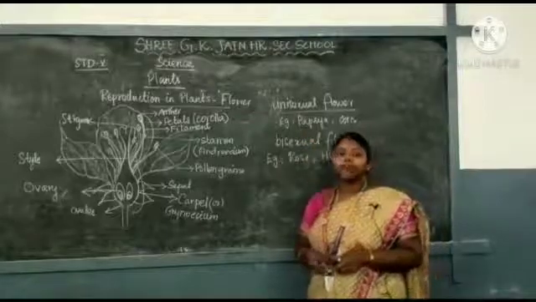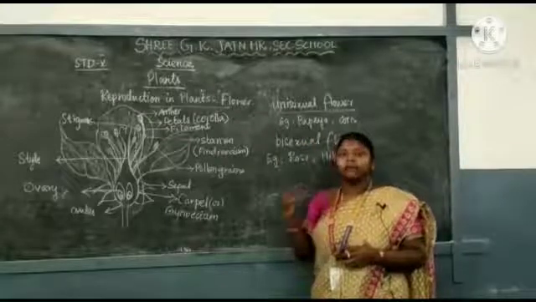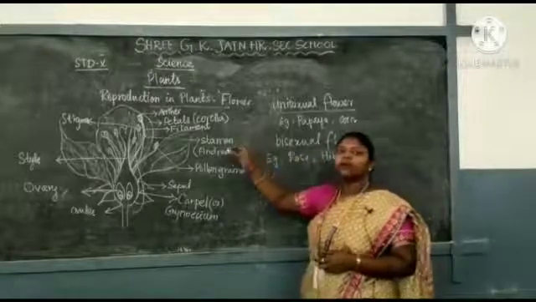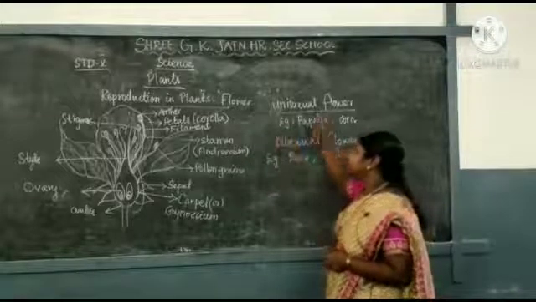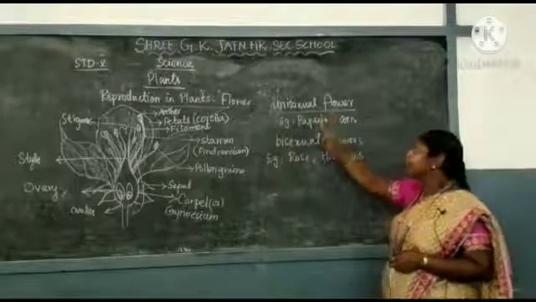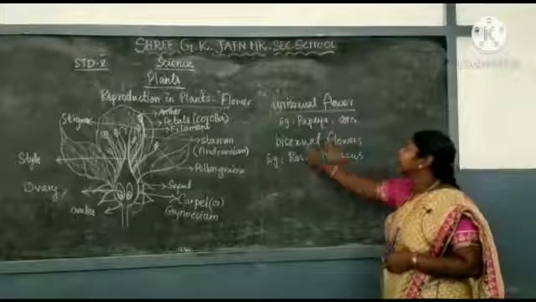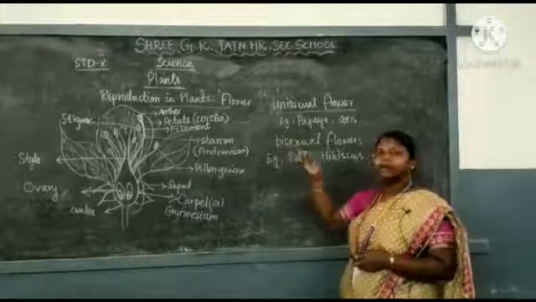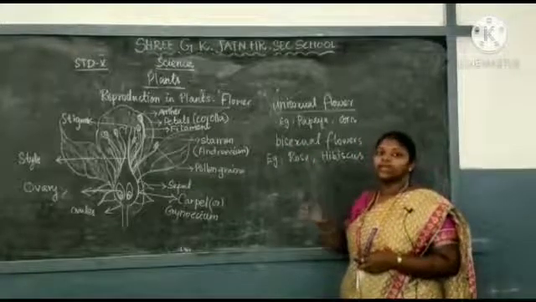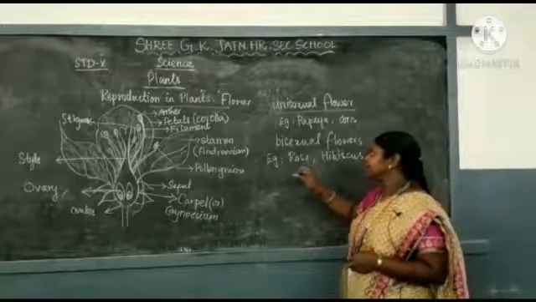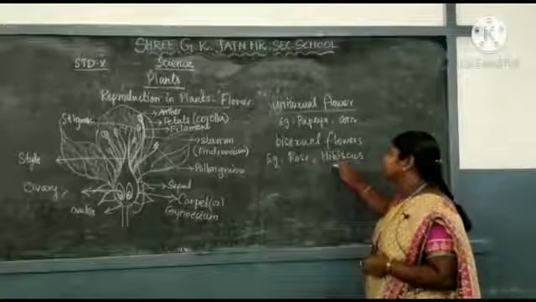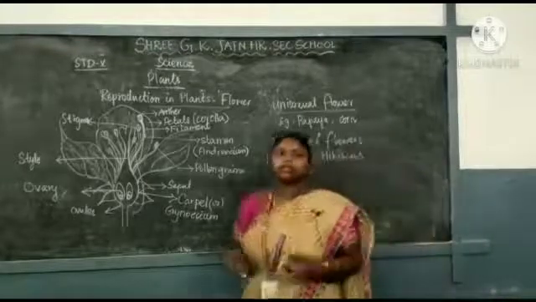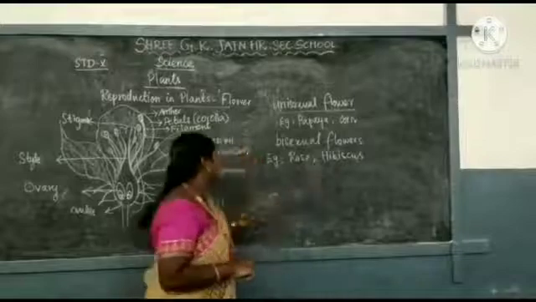Unisexual means the flower contains either a male or female reproductive system, that is either androecium or gynoecium is present in the flower. Examples are papaya and corn. Bisexual flower means the flower contains both the male and female reproductive parts, that means androecium and gynoecium are present in the same flower. For example, rose and hibiscus are the examples of bisexual flowers.